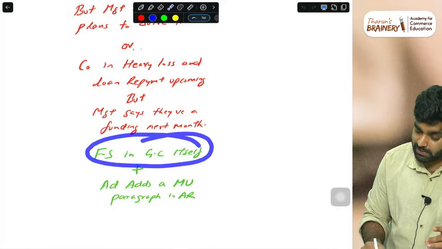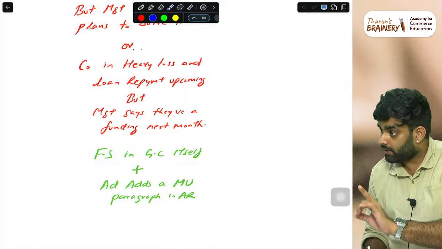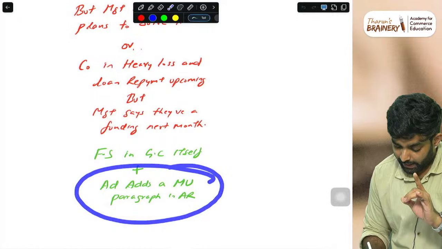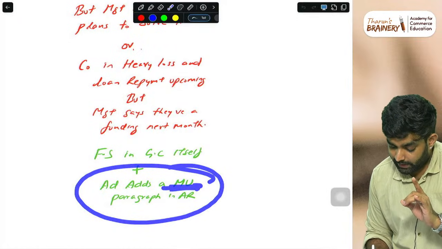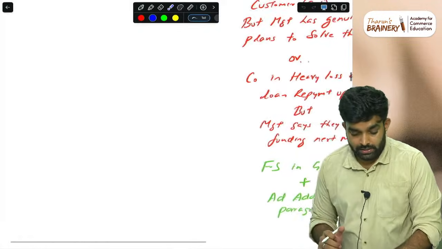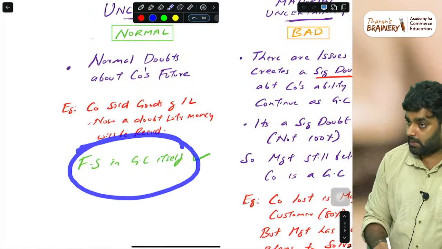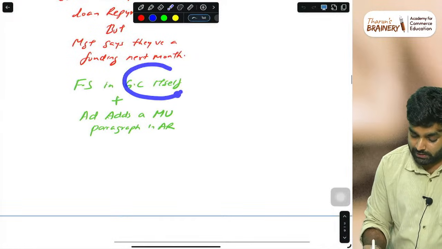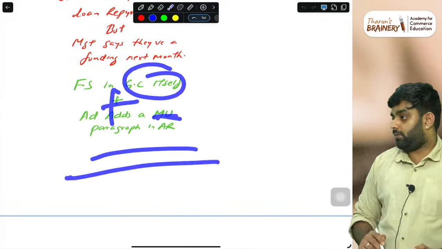So management can prepare the financial statements on a going concern basis, but in this situation you have to add a paragraph, a material uncertainty paragraph, in the audit report. In the earlier case, the financial statements are just okay on going concern. Here, going concern plus a material uncertainty paragraph also you need to add.